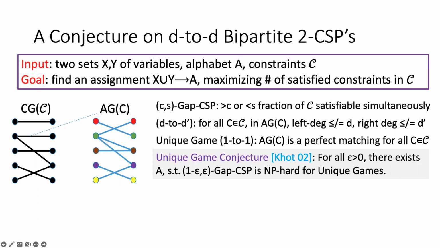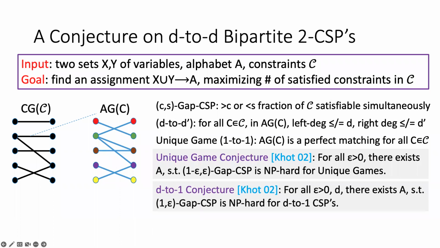He also proposed a related D-to-1 conjecture, which said that for all epsilon and D, there exists an alphabet size A such that the 1 epsilon gap CSP is NP-hard for D-to-1 CSPs. Now the completeness needs to be perfect in this conjecture, so 1 instead of 1 minus epsilon.